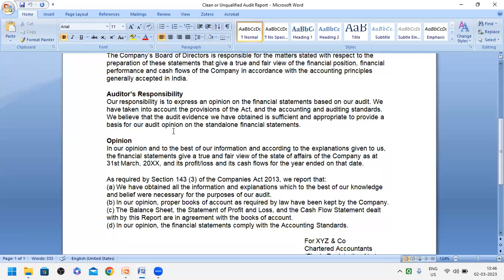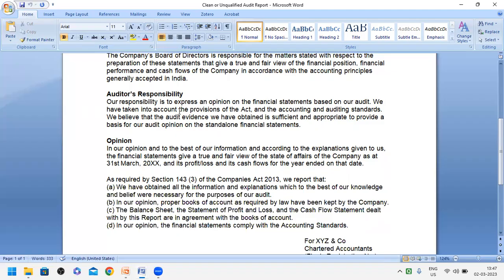After collecting all the information as well as the financial statements from the management, it is the responsibility of the auditor. Our responsibility is to express an opinion on the financial statements. The auditor says that it is the responsibility of an auditor to give his opinion on the financial statements based on our audit. So based on his audit, he has to express it.